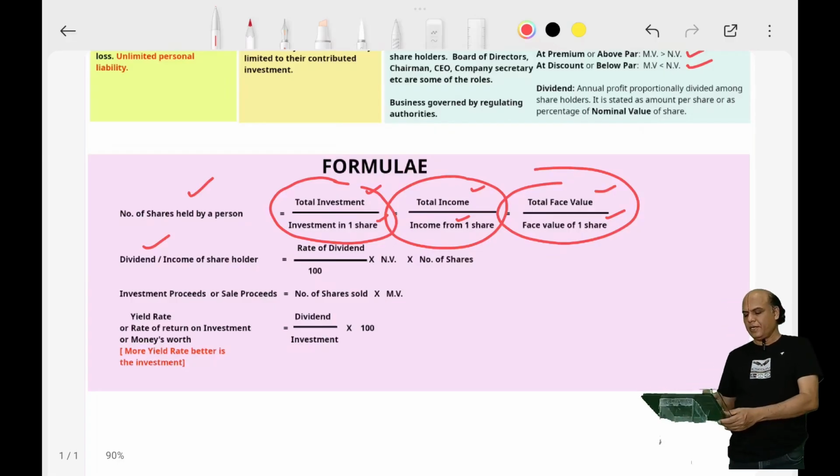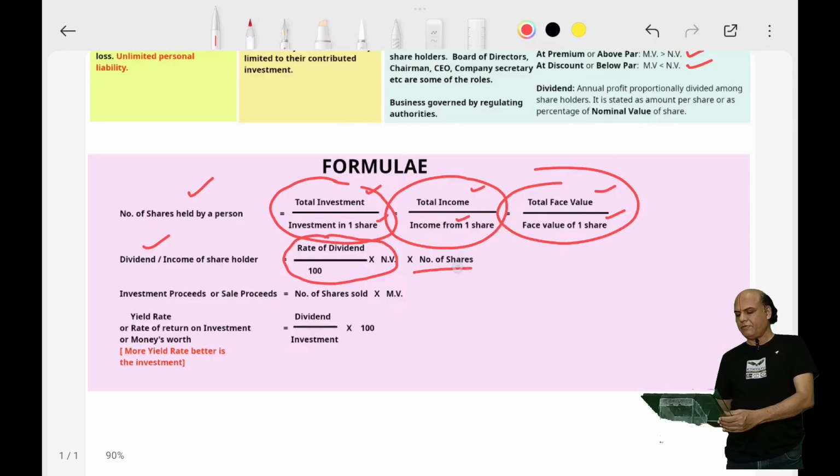So how do you get the total dividend of any shareholder? The rate of dividend, which is expressed as a percent of face value, so rate of dividend percent divided by 100 into nominal value, is the dividend earned per share. Into the number of shares, it will give the total dividend earned by a shareholder.